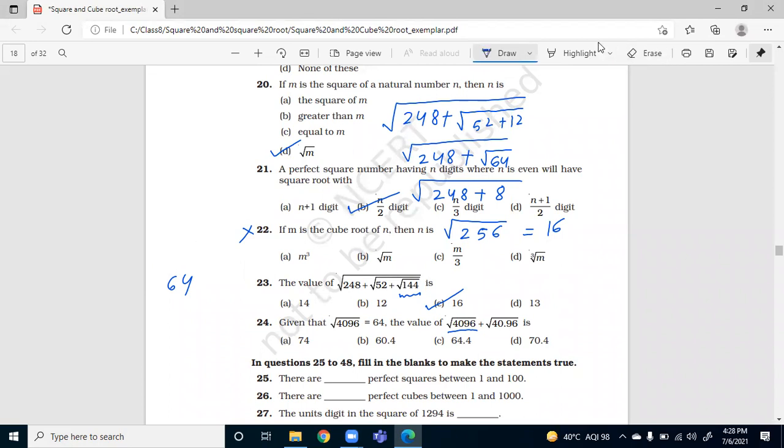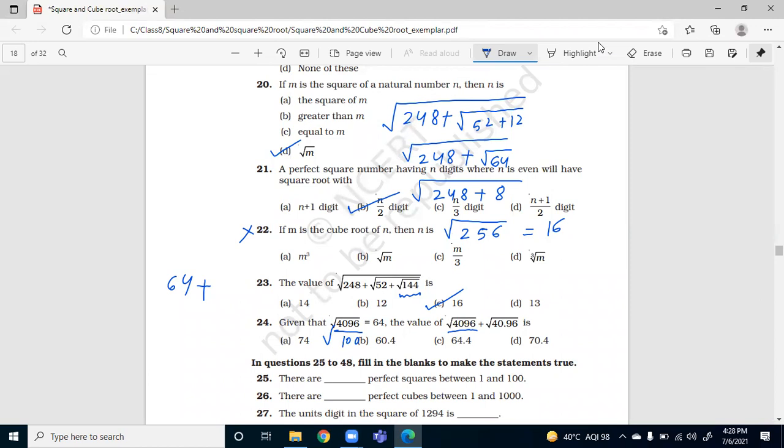Okay. Now the plus one is root 40.96. So how will it become 40.96? For that, I have to divide this by 100. If I divide this number by 100, then it becomes 40.96. Do you agree with this, Dhriti? Yes, ma'am. So to make it 40.96, I have to divide 4096 by 100.